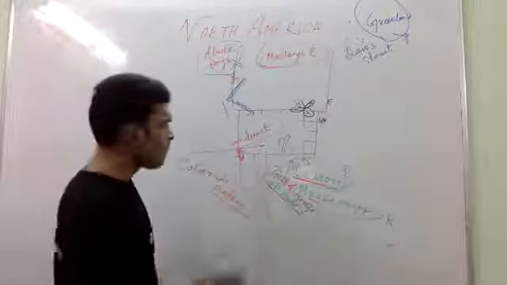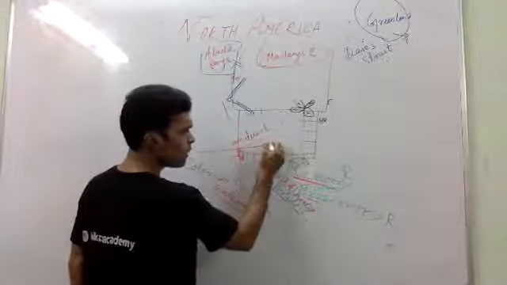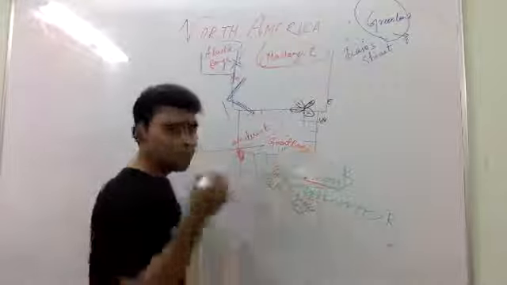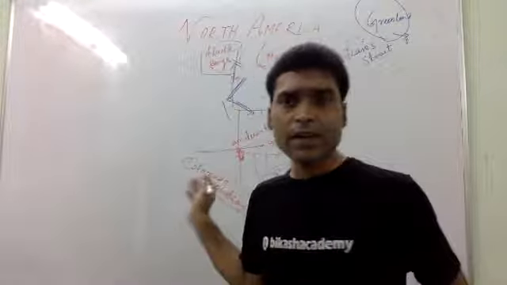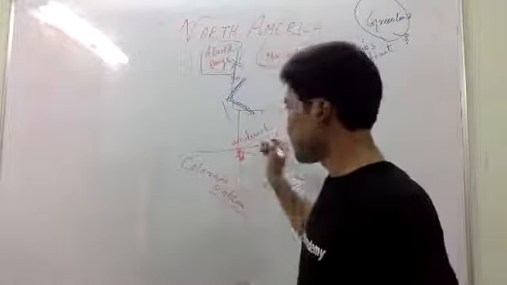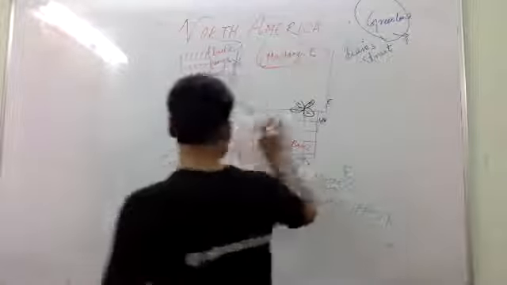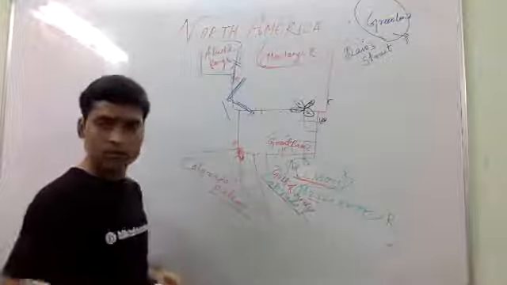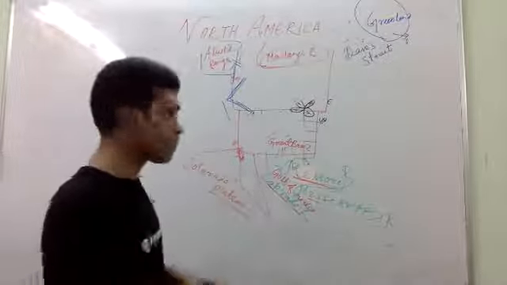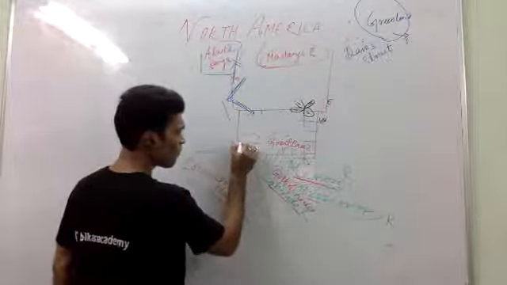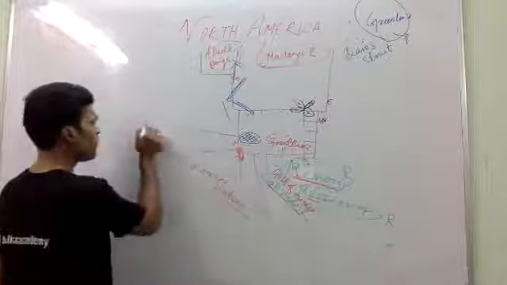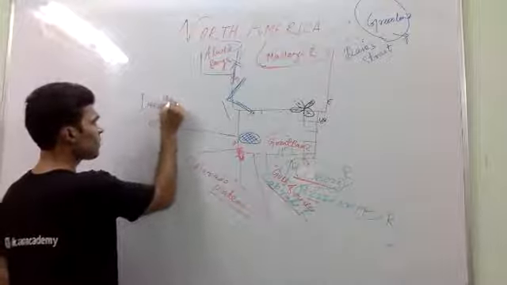We call this also Great Basin, because most of the rivers of North America drain here. And here you will find one place, Death Valley.